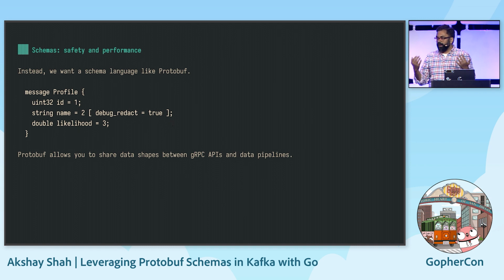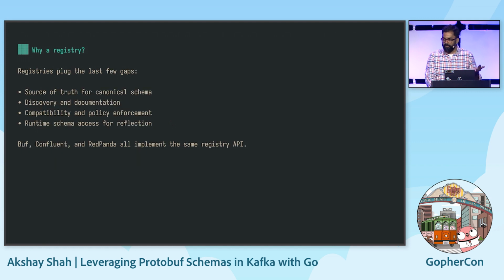So this gets me out of the drudgery of spelunking around and copying around data structures, and it saves space in my Kafka cluster. But the best news for us as Go programmers is that we can use these same data shapes and schemas to define our gRPC APIs. And now the product engineers, the data engineers, and the analysts are speaking the same language. Once we have this, we are most of the way through our problems.